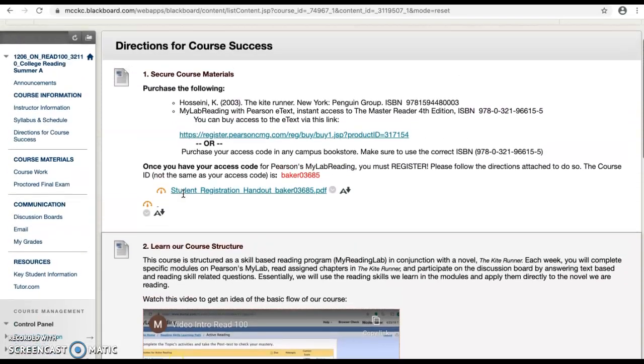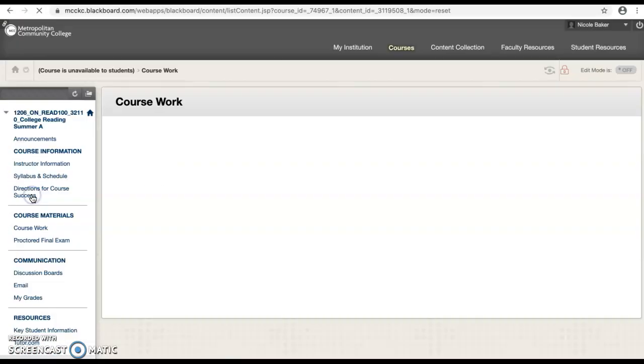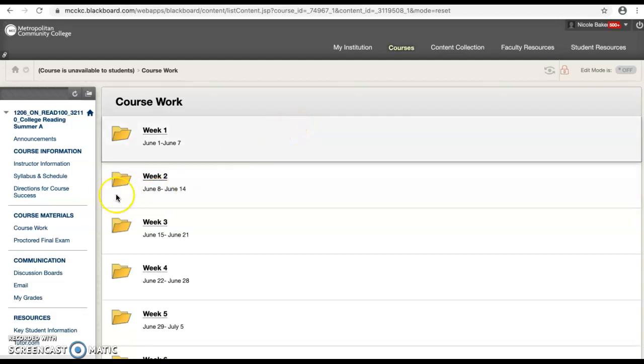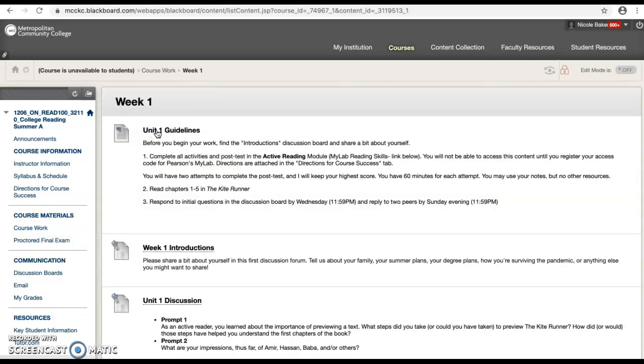Now, back to our main menu over here. Coursework. This is where all the important information you need is housed. This is the link that you're going to use every single week, coursework. So for week 1, you'll simply click on the week 1 folder, and here come our week 1 directions. All of these folders look the same. They begin with guidelines. This will help you work your way through the week on time.